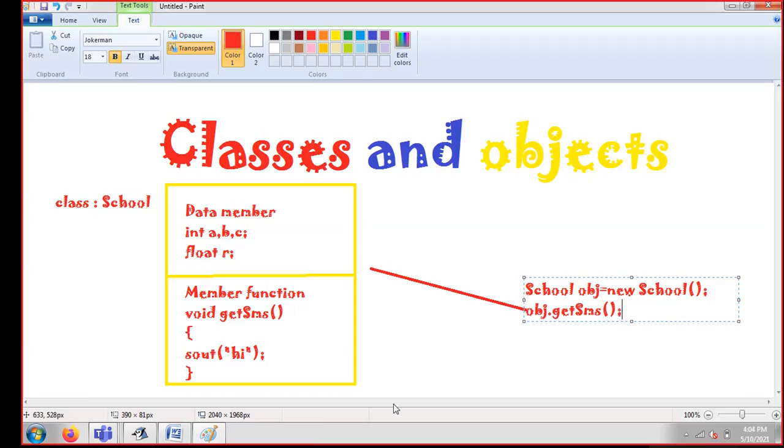So after this, whenever this line executes, I need to call getSMS through my object. Then the control will be passed to getSMS, and whatever is written inside the function body, the complete thing will be executed, and you will get to know the output. So guys, it's time for the implementation now.